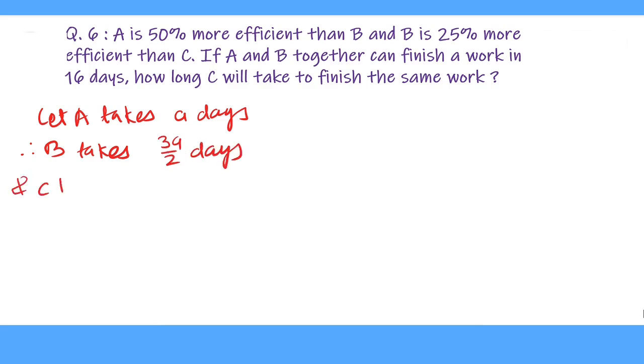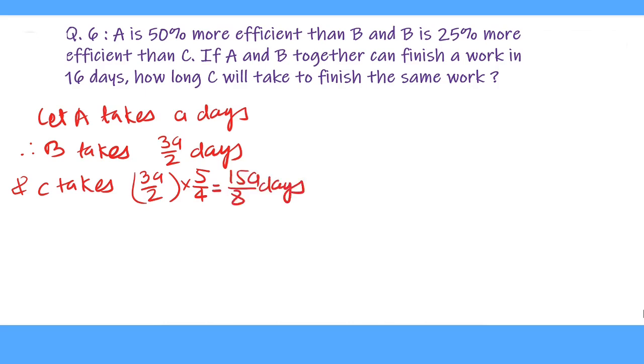And as B is 25% more efficient than C, C will take 25% more time than B. So C takes 3A upon 2 multiplied by 5 upon 4, since 25% more is 5 upon 4. This is equal to 15A upon 8 days.